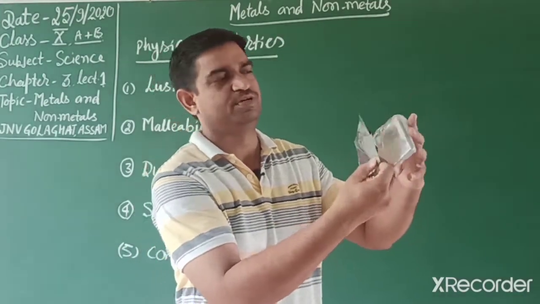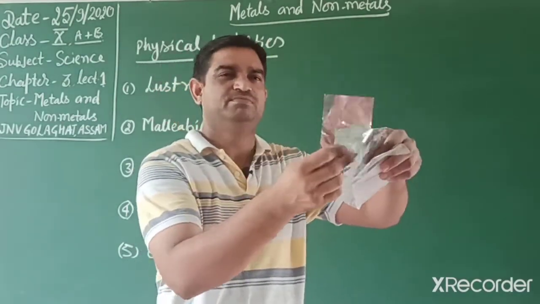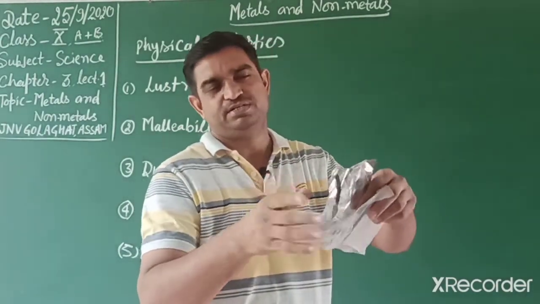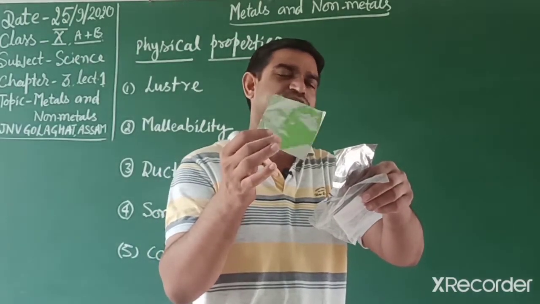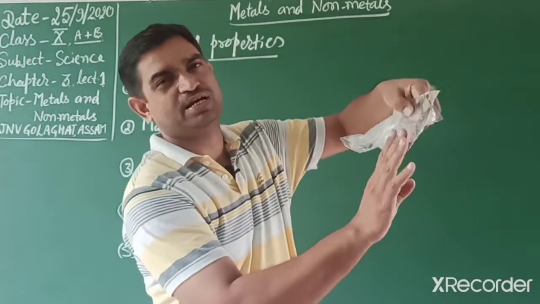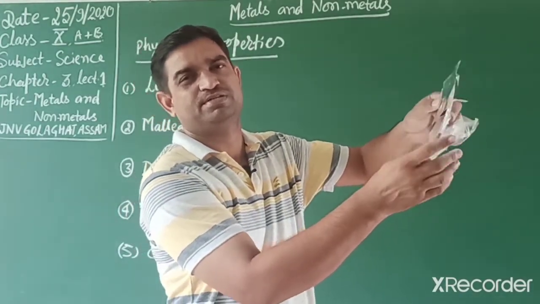Friends, this one is aluminum metal, and the metal has a very fine shining surface. And you can feel the sound. This is known as sonority. It has a very shining surface because it is packed in a plastic wrapper.